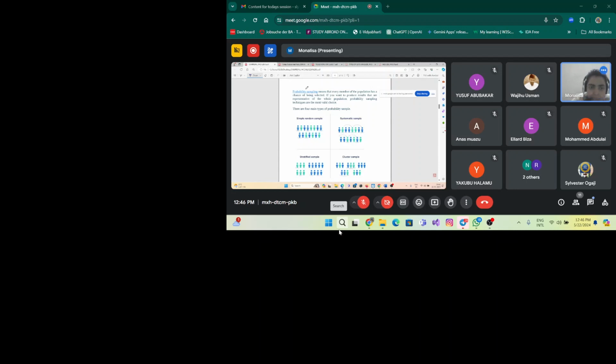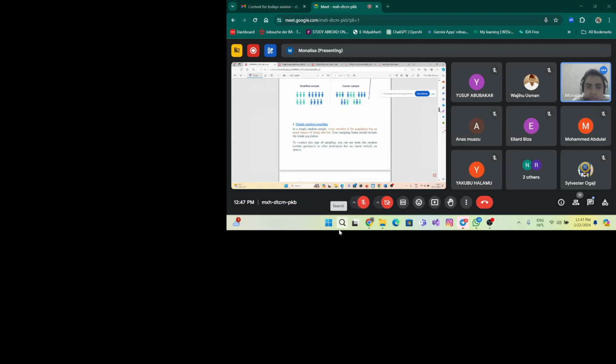So probability sampling is generally of four types: simple random sampling, systematic sampling, stratified sampling and cluster sampling. Generally a question is asked to differentiate probability and non-probability sampling, or to explain the various probability sampling methodologies. So these are the four probability sampling methodologies: simple random, systematic, stratified and cluster.